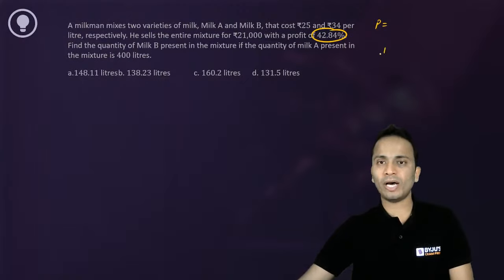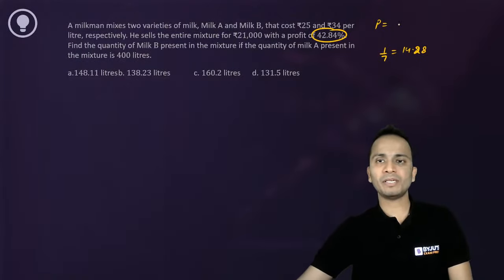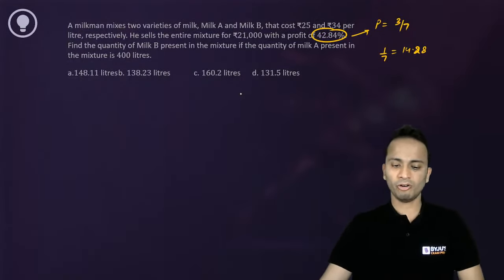All right. So 1 upon 7 is 14.28. So multiply by 3. 3 upon 7 will be equal to 42.84. All right. So 3 upon 7 is what I can write 42.84 as.